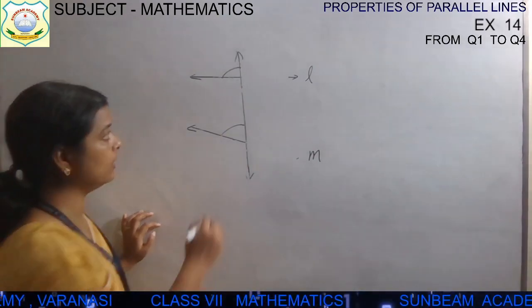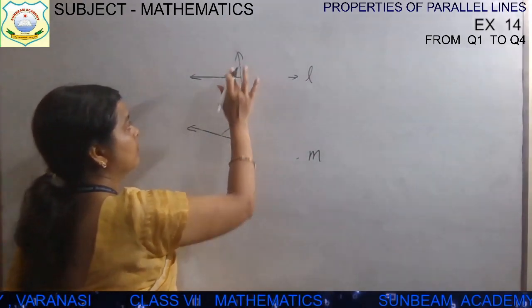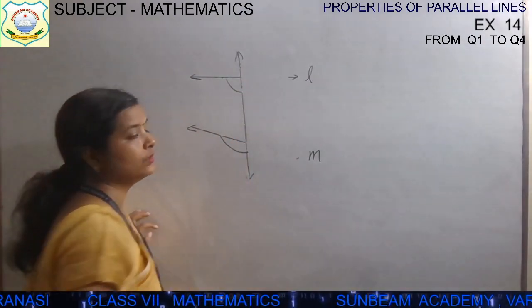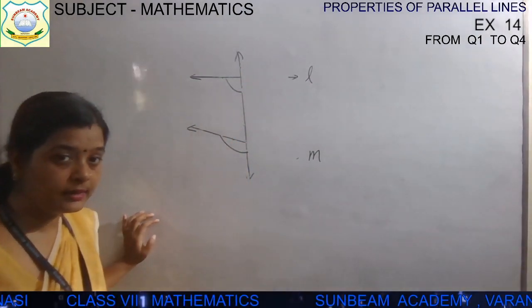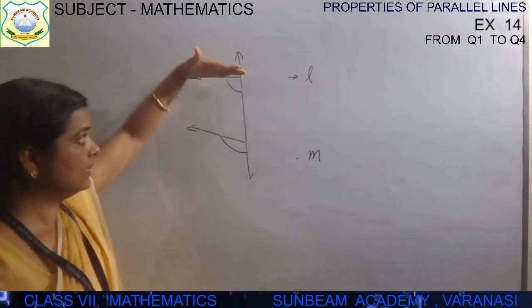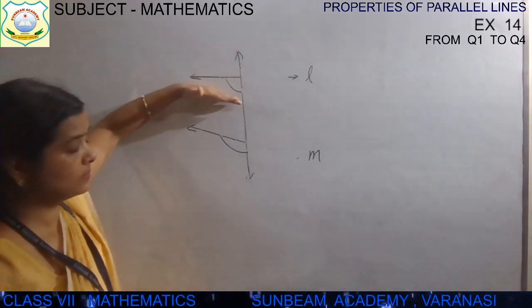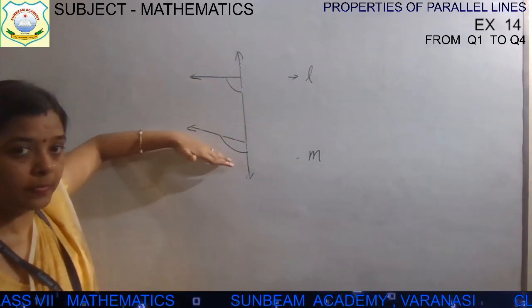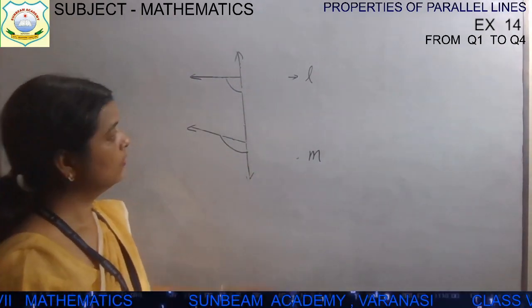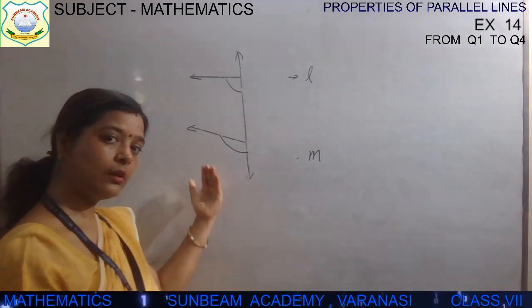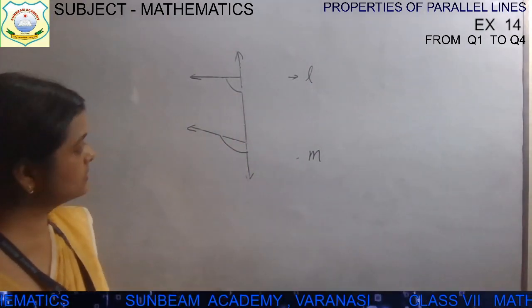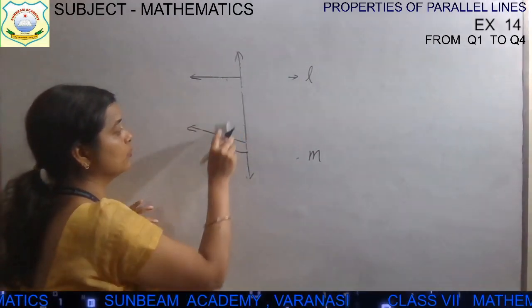In the same way, this angle and this one. These two are corresponding angles. Angles on the same side. And see the part. This one is this side, and this one is this side. So the corresponding angles lie on the same side and at the same part. Now we have 2 pairs till now.